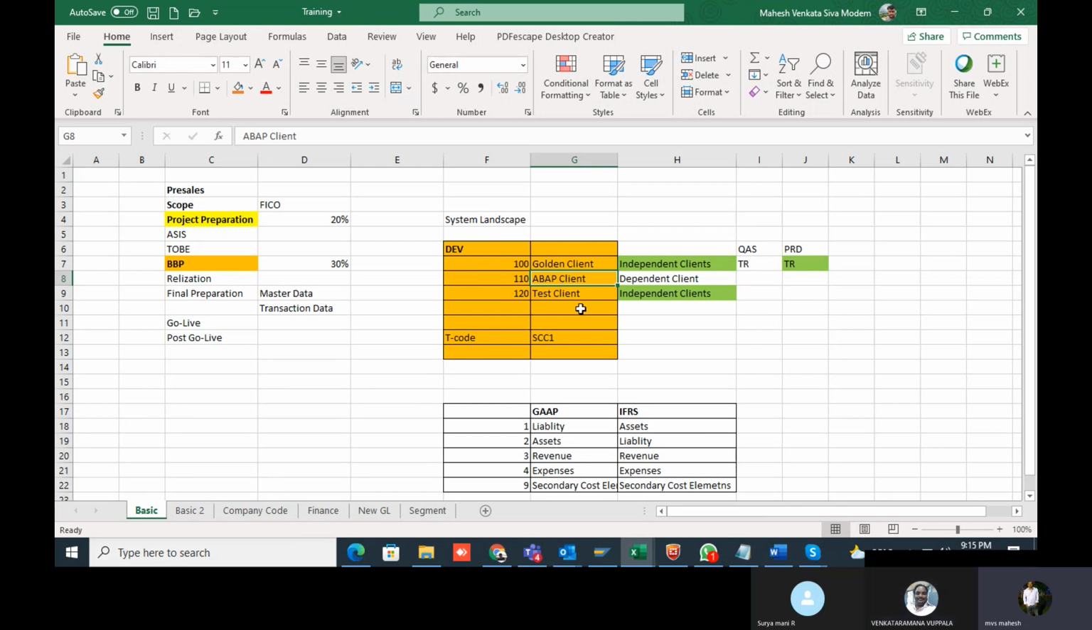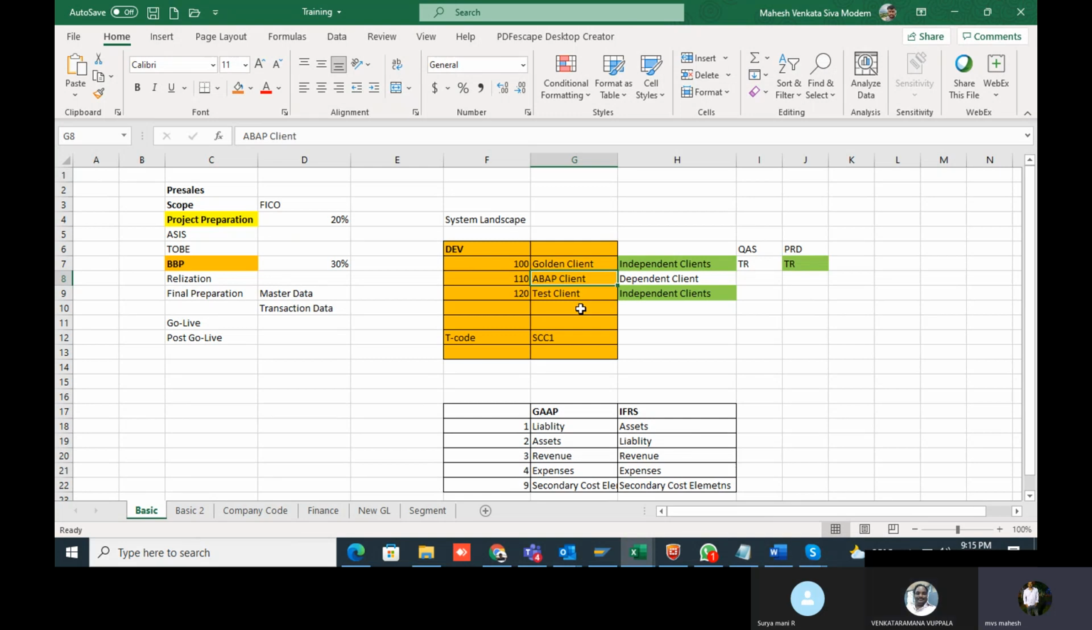In the golden client you do the configuration, and coming to the test client, you do all the testing, with unit testing done by the functional consultant. For example, you do the configuration of all organizational elements or whatever the requirement is, and based on your requirement you will map it into the recipe.